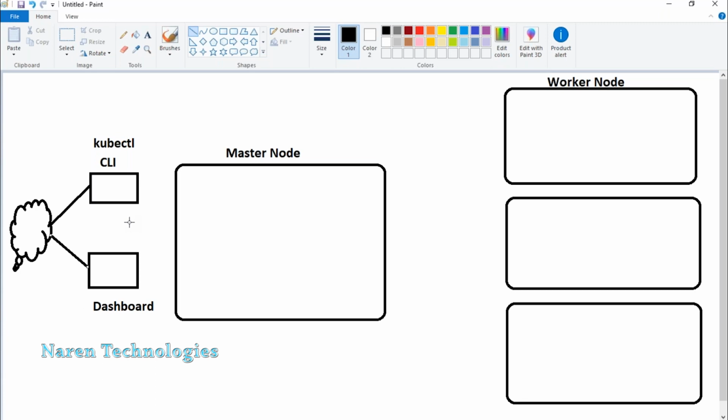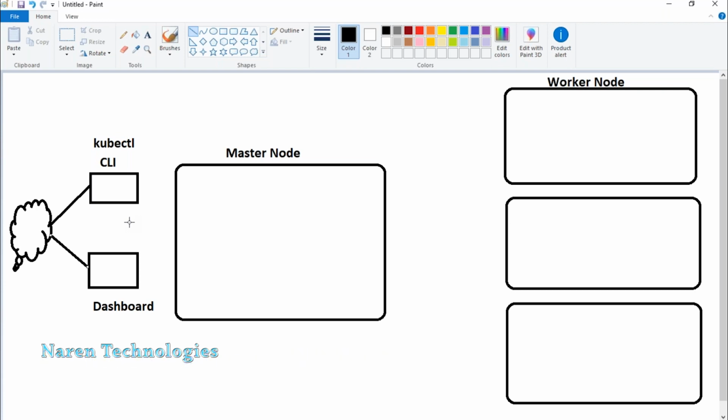You can graphically manage the resources, but it's not fully equipped, by the way. But most of the time we will be using kubectl, a very effective mode of communicating with Kubernetes. So command line interface, we are going to practice it. We need to learn it.